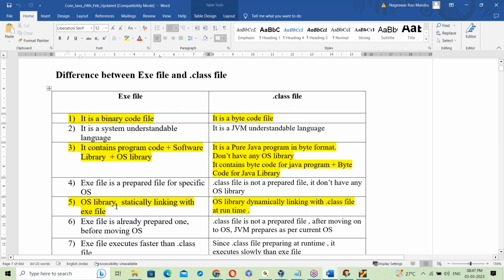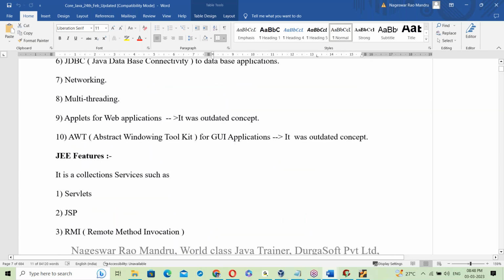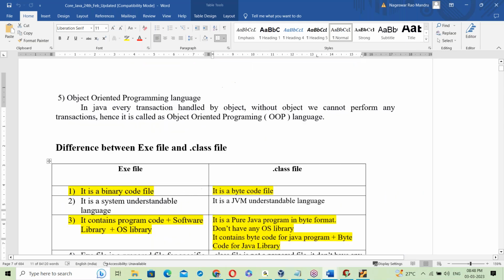An exe file is OS dependent, a .class file is independent of the OS because of dynamic linking. An exe file uses static linking, a .class file dynamic linking. Just remember this. That's the difference between exe file and .class file.